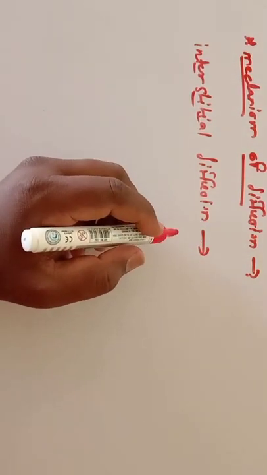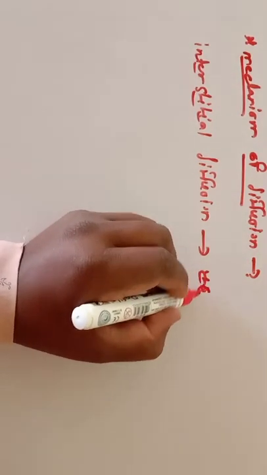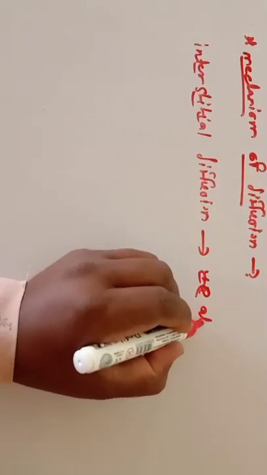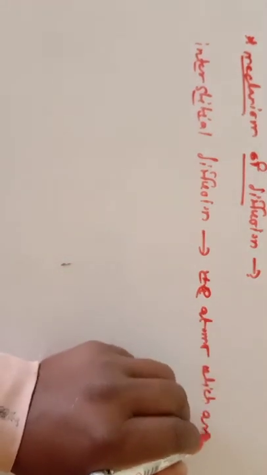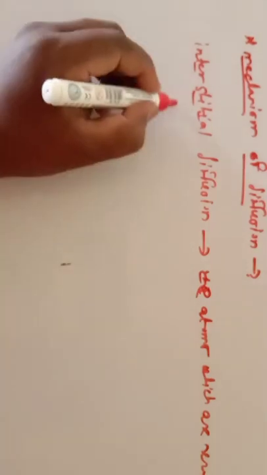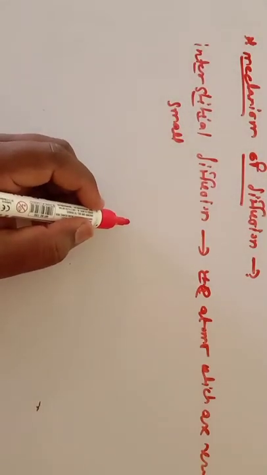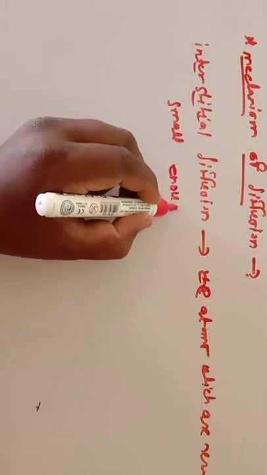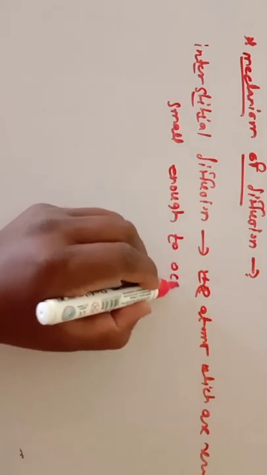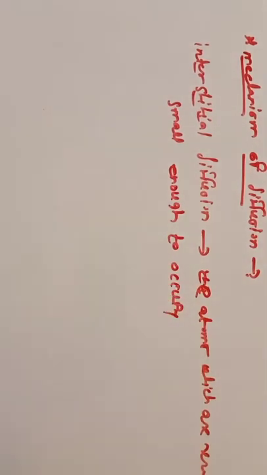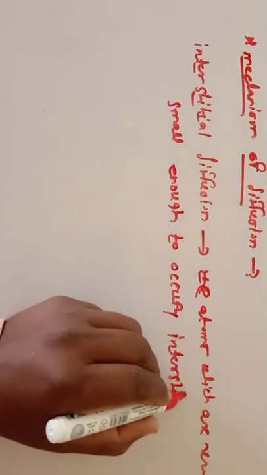The atoms which are very small enough to occupy the interstitial sites.